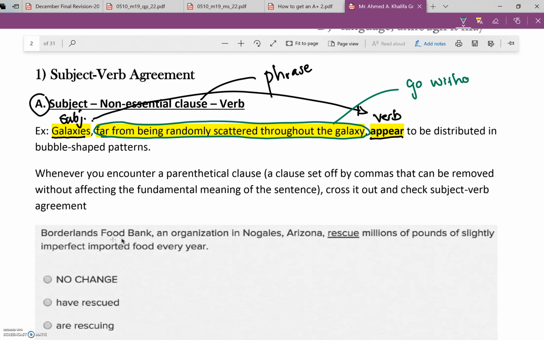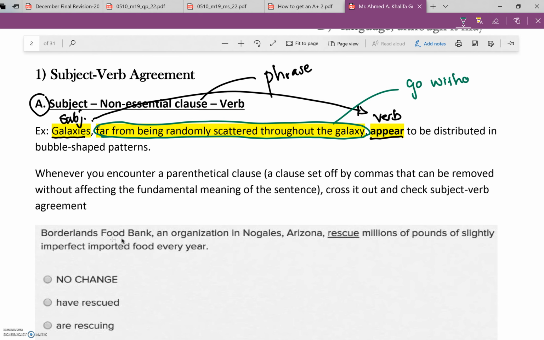And what about borderlands food? That's an adjective, okay? So here we're talking about a singular subject. So borderland food bank rescues. So you have to add an S here. You got it. So in that case, I have to go for D. And as you can see here, this is the explanation. Hopefully you understand. We don't say he rescue, but we say he rescues, okay? They rescue, okay? So this is part A.